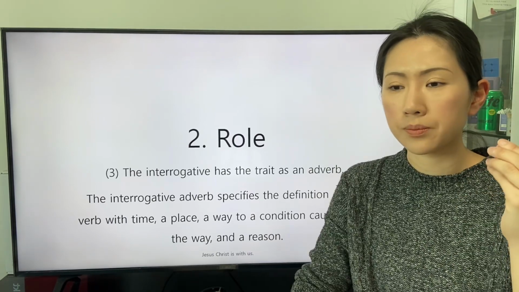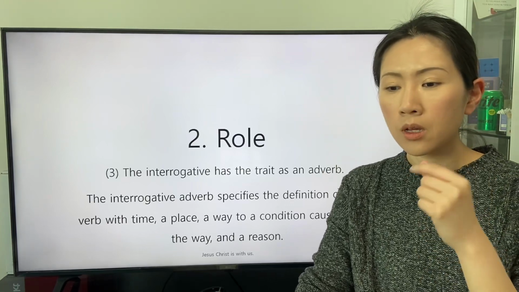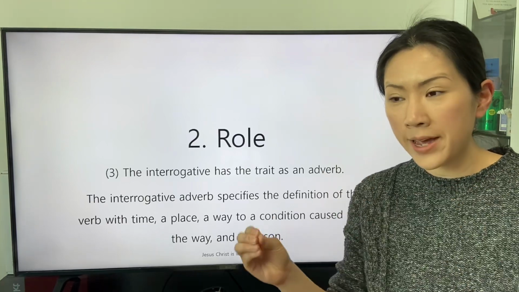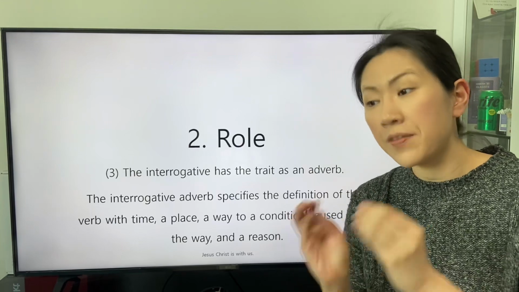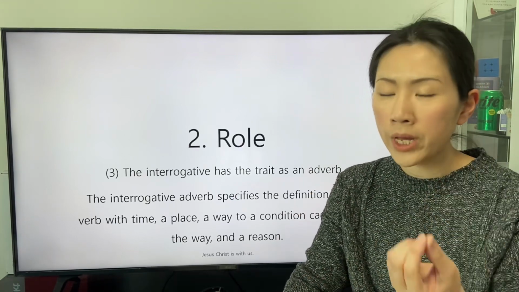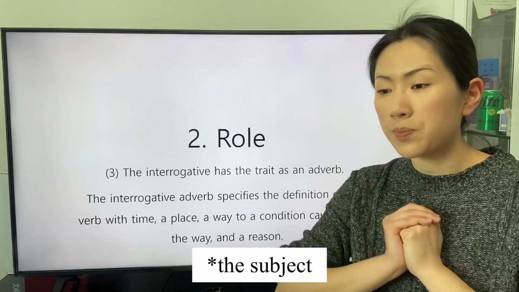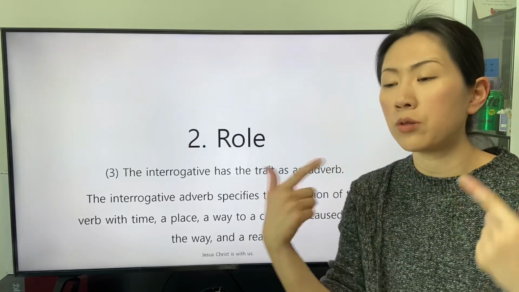And the interrogative adverb how specifies the definition of the verb with the condition that is surrounded.